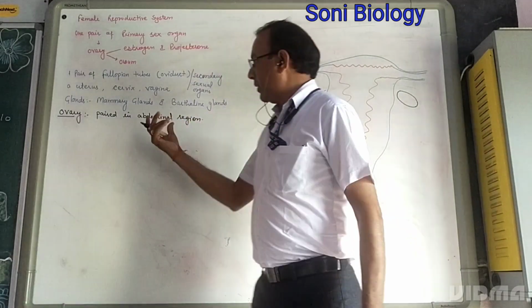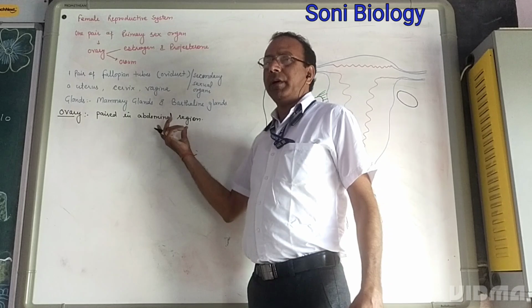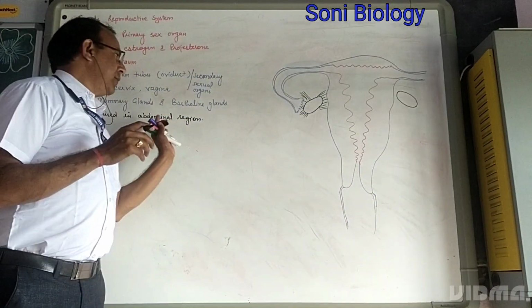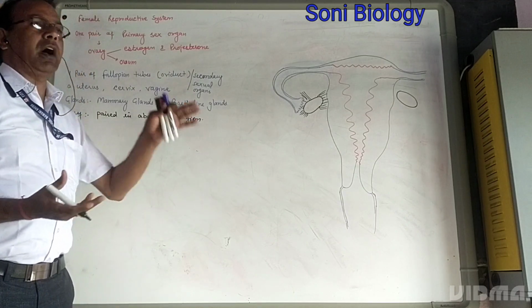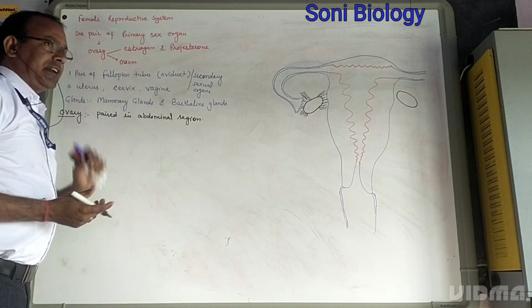But ovaries are inside the body in the abdominal cavity, because unlike in male, there is no need for them to be found outside the body. Ovaries are present in the abdominal cavity.